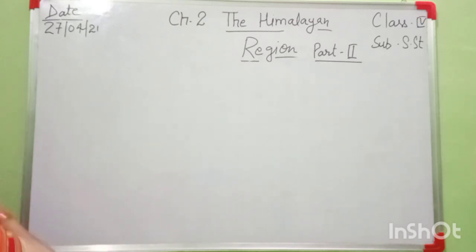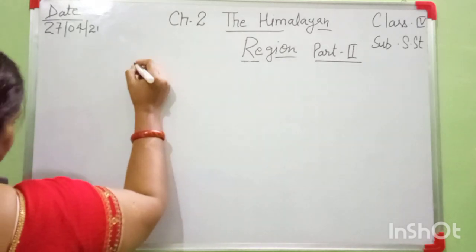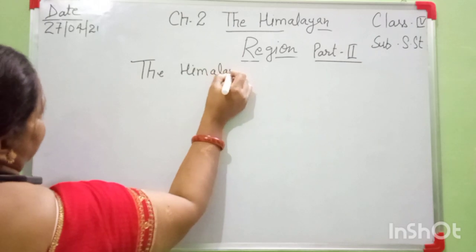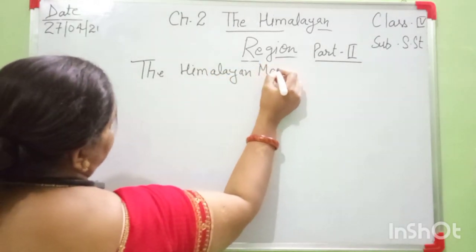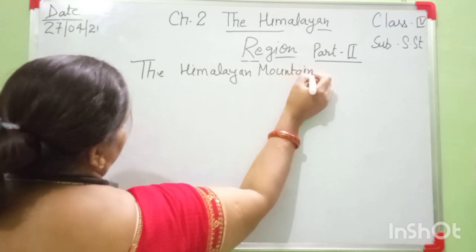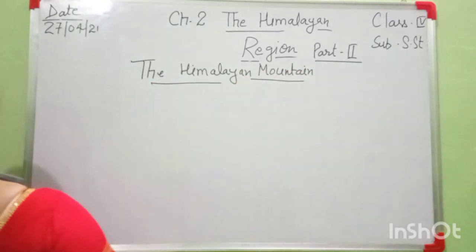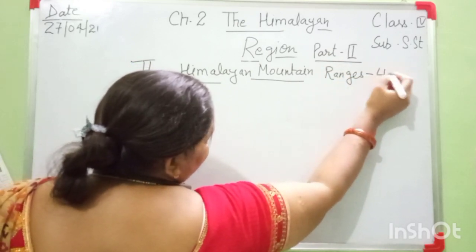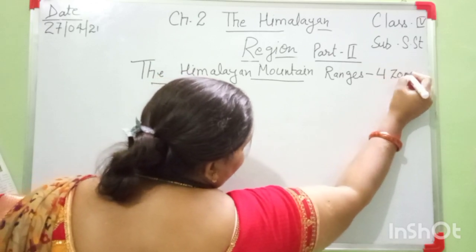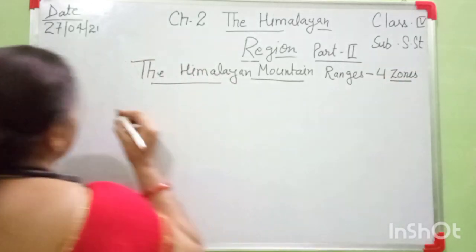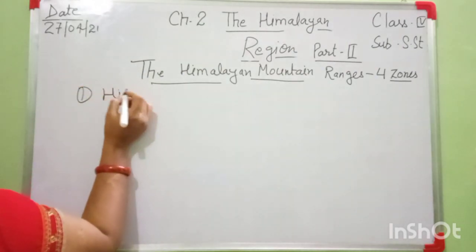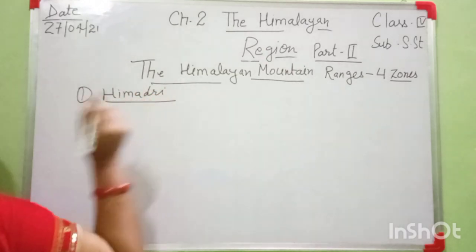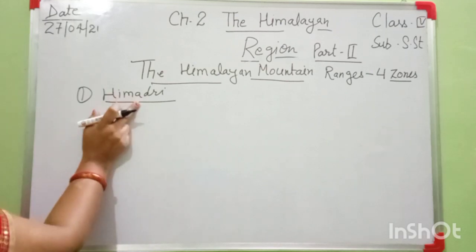And today's topic is the Himalayan mountain ranges. First, the Himalayan mountain ranges are divided into 4 zones. I told you in the previous class also. The first is Himadri. First is Himadri. The Himadri, it is the